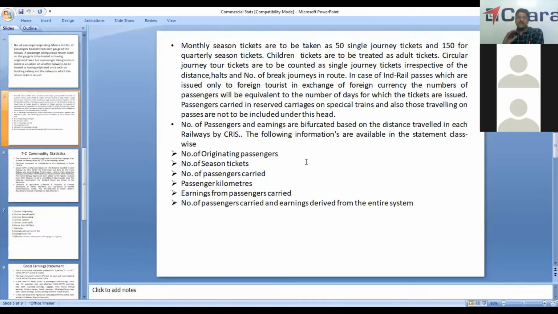All this, we show it class wise. So if it is number of originating passengers, we show it for suburban, non-suburban, then class wise, that is first AC, second AC, third AC, AC chair car, mail sleeper class, sleeper express, sleeper ordinary, mail express, then second ordinary, both for reserved and unreserved portion.